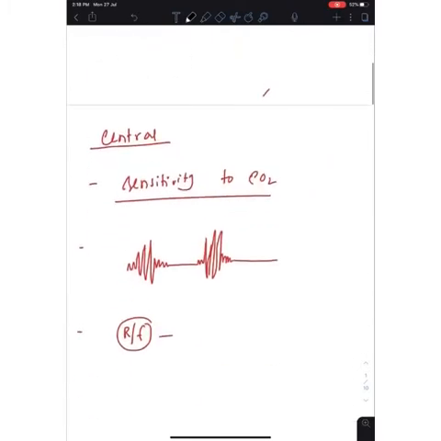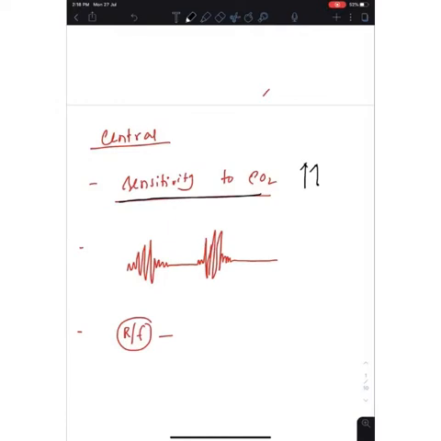Now central apnea, what will you see? You will see why this happens, because sensitivity towards carbon dioxide is increased. That's a very important line from the Harrison 19th edition. The right page you will see the sensitivity towards the carbon dioxide. It's a small paragraph about central apnea in the Harrison 19th edition. Sensitivity to the carbon dioxide increased in case of central apnea.